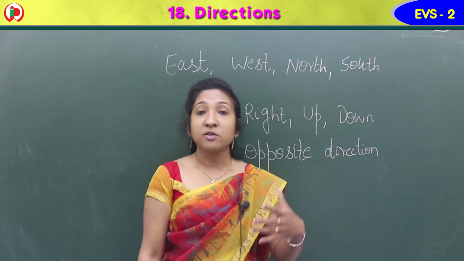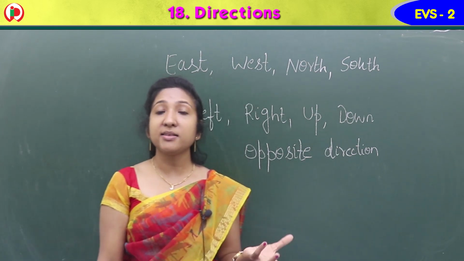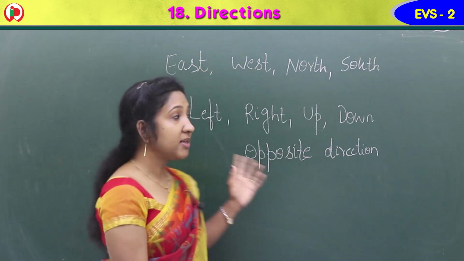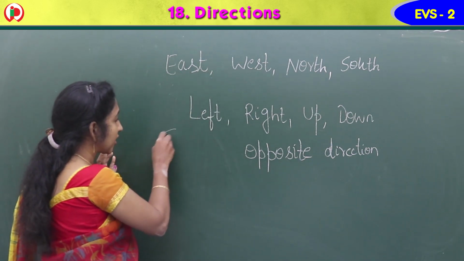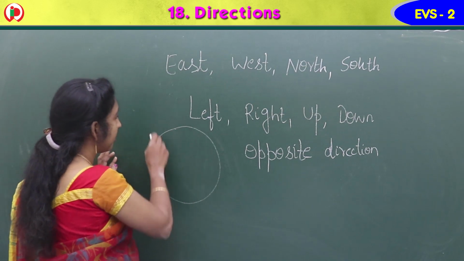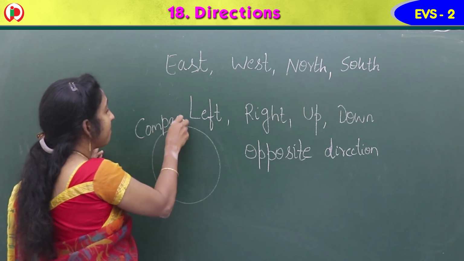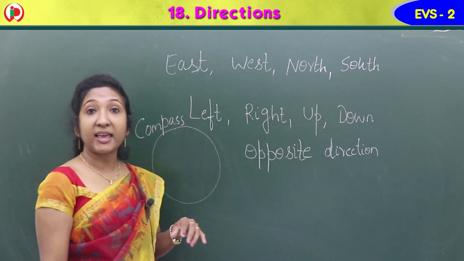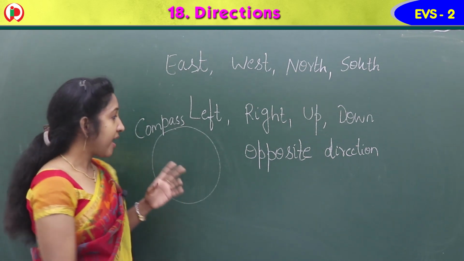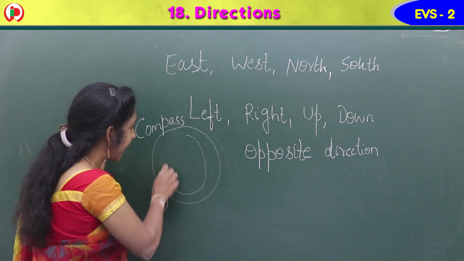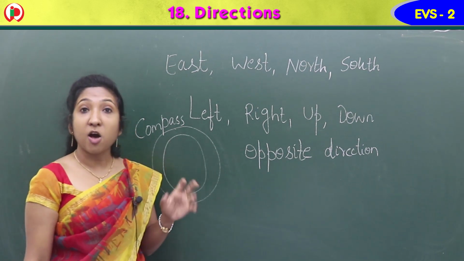Isn't it? Yes. So to find directions, we use a compass, an instrument to find direction. It is called compass. C-O-M-P-A-S-S. Compass is an instrument to find direction. And there are directions marked on the compass.